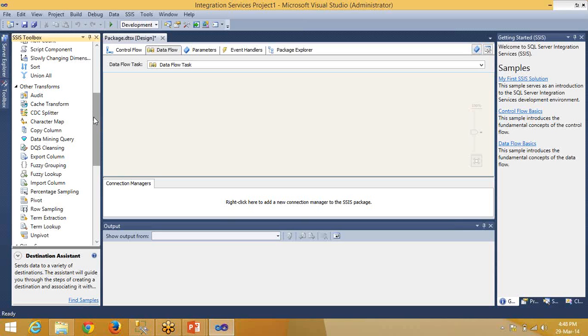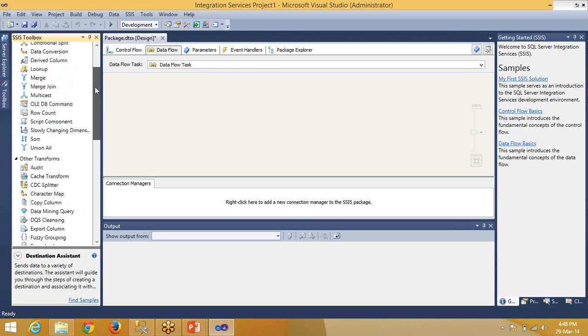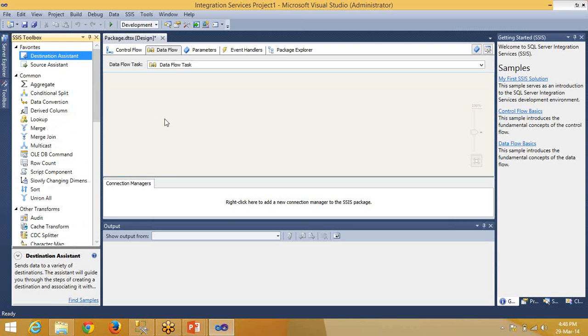So that depends upon our requirement, upon your tasks, what you get from your company. Depending upon that, we can go for these different transformations. I have mostly used data conversion. I have tried a lot of data conversion, but I really fail, because the data and the data source are entirely different. I used to import files from Excel or flat file where there is some difference between Unicode and non-Unicode characters. I always fail in that.